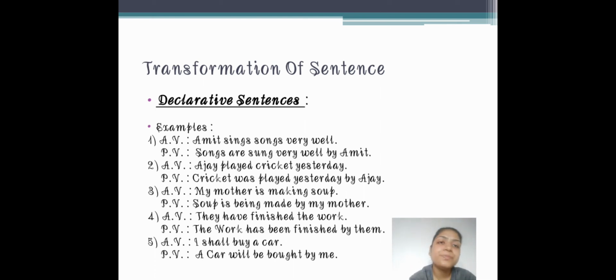Now if the sentence is declarative. What is declarative? In general we can say a simple sentence.